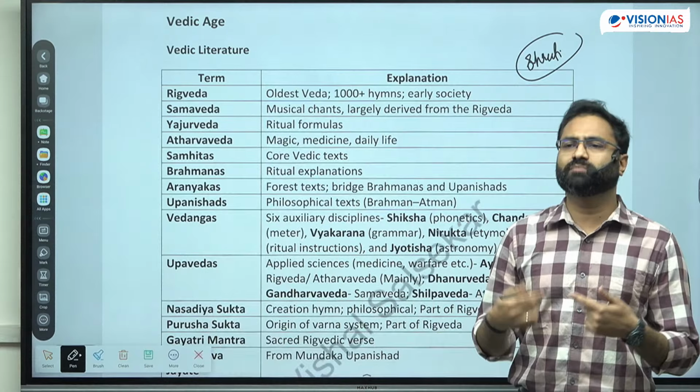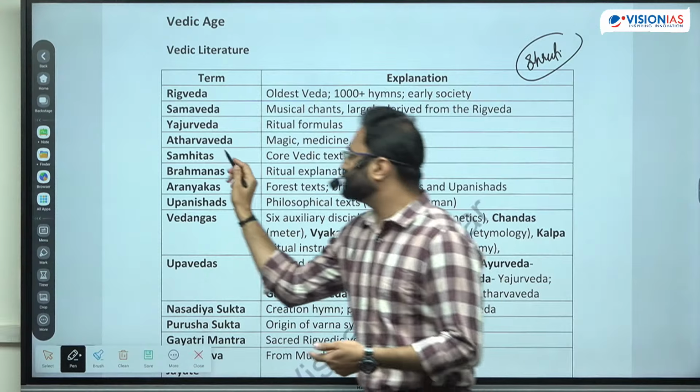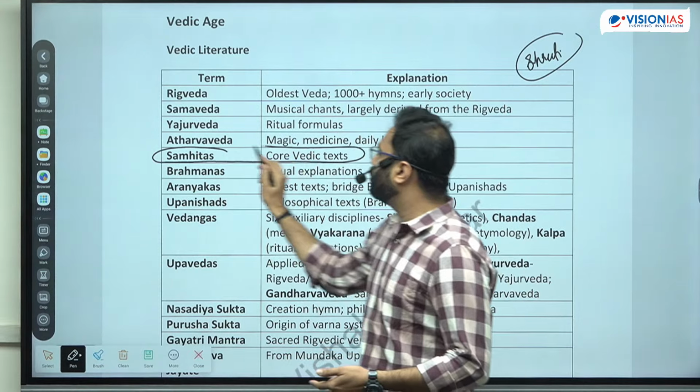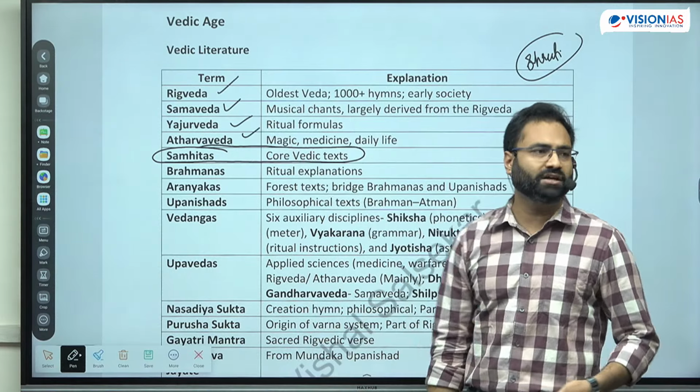And that is also sometimes known as Samhita. So, the four Veda combinedly, they are known as the Samhita. So, this is the core literature of the Vedic age. Now, it includes the Rigved, Samaved, Yajurved, and the Atharvaved.